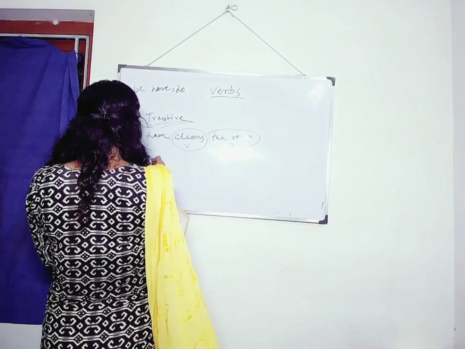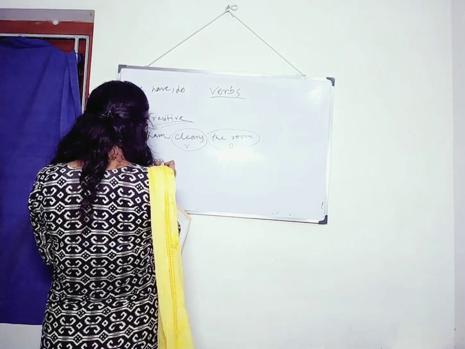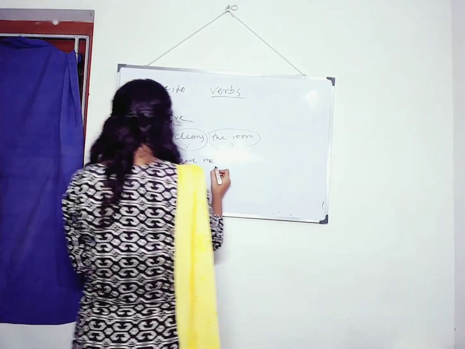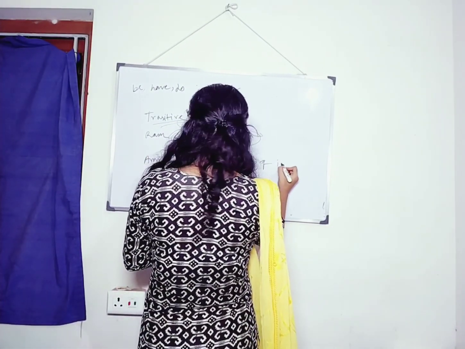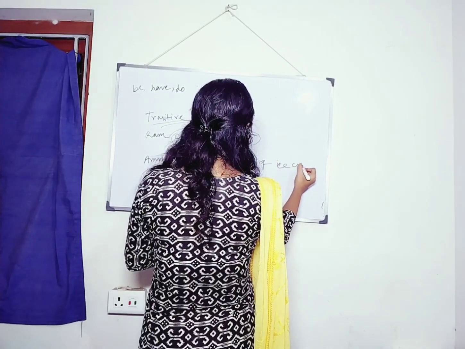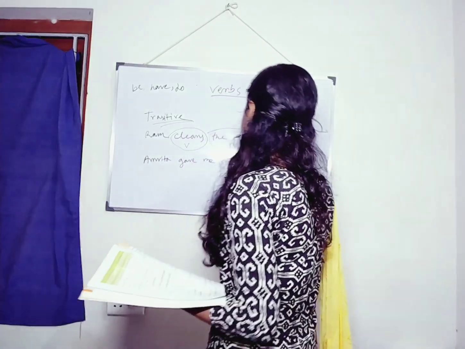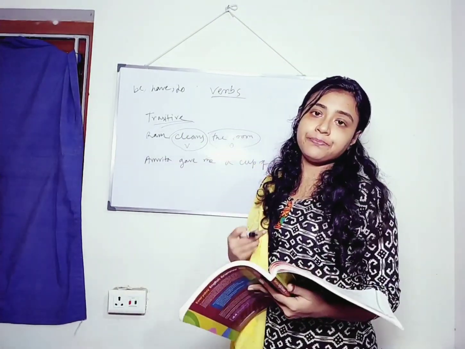Another is, Amrita gave me a cup of ice cream. Can you tell me what are the objects here in the sentence?